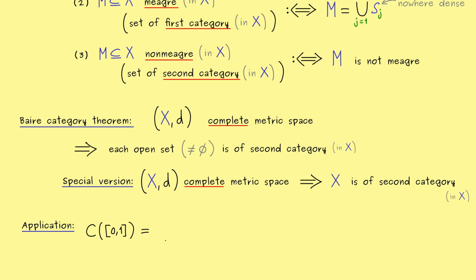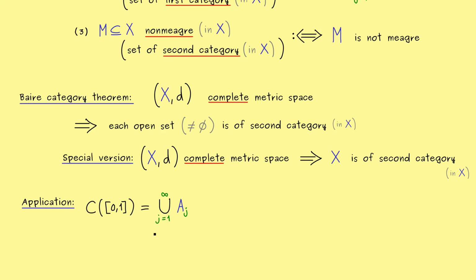Okay, and now the idea is that we can split the metric space up into a countable union. And let's say that we have sets A_j here. And now inside this union, we want to collect all functions that are differentiable. So what we want is that this is a superset of the set of all the functions that are at least differentiable at one point. This means we have to define the sets A_j in the correct way to get that. Moreover, we want to define them in such a way that we get nowhere dense subsets.